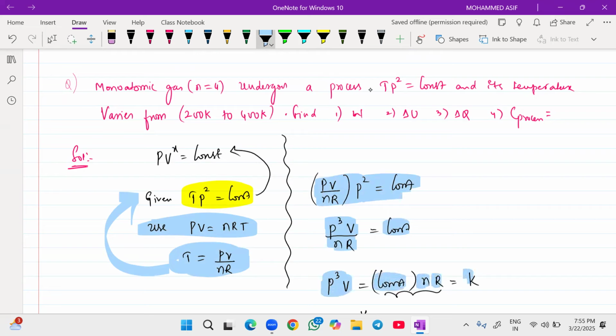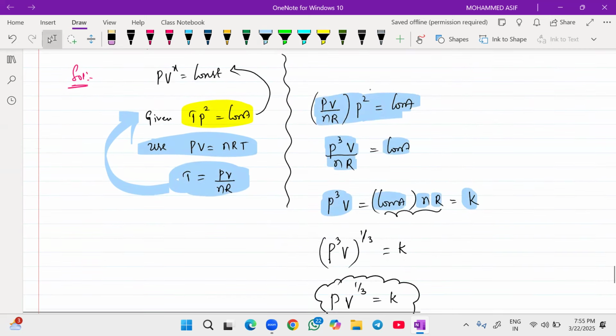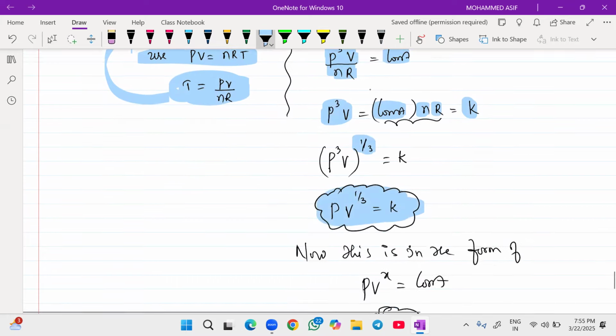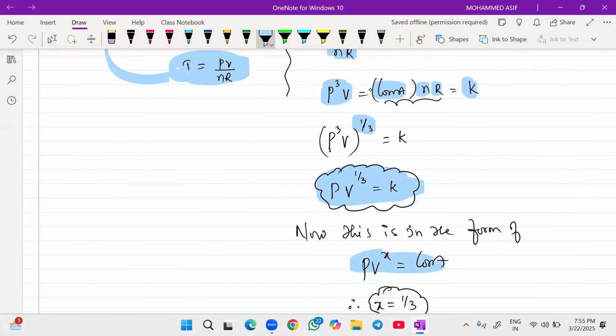This total is a big constant, which I call K. Now I need it in the form PV to the power of X. So I took the power of 1 by 3 on the total equation. So 3 into 1 by 3 will cancel, and it is PV to the power of 1 by 3 equals constant. Now compare this equation with PV to the power of X equals constant. So we get the value of X equal to 1 by 3. Am I clear?